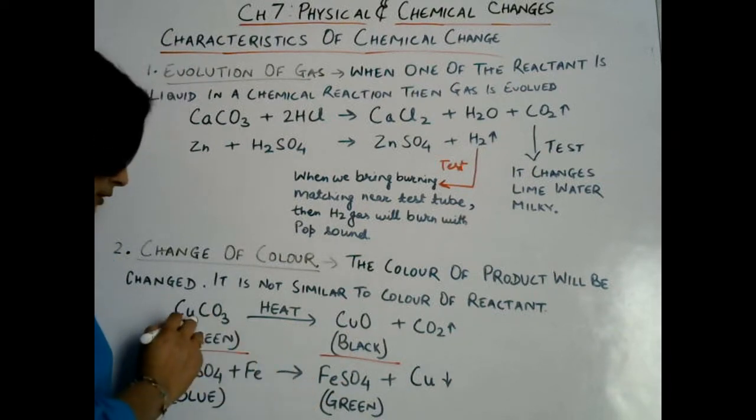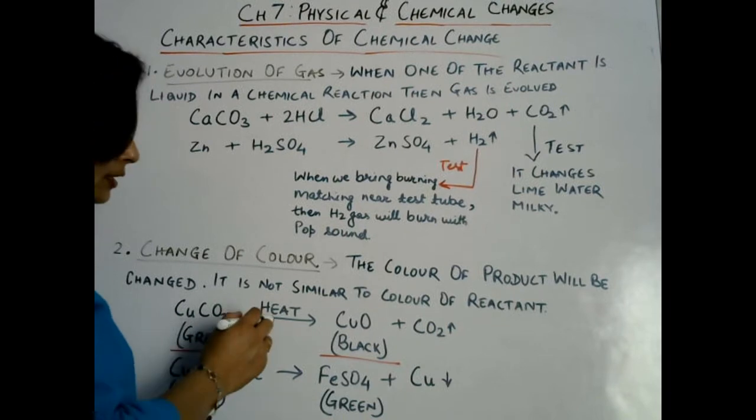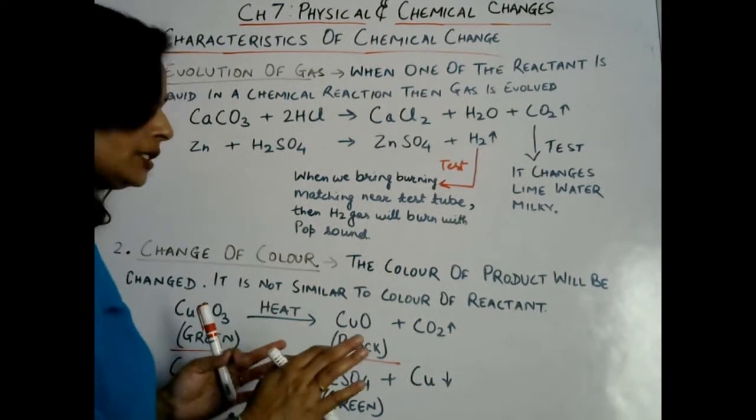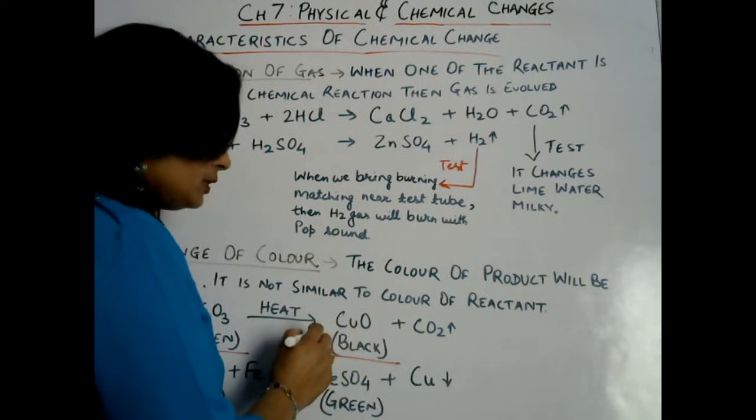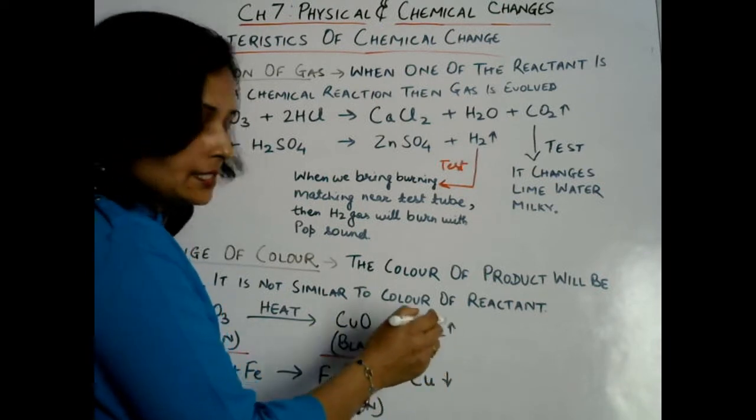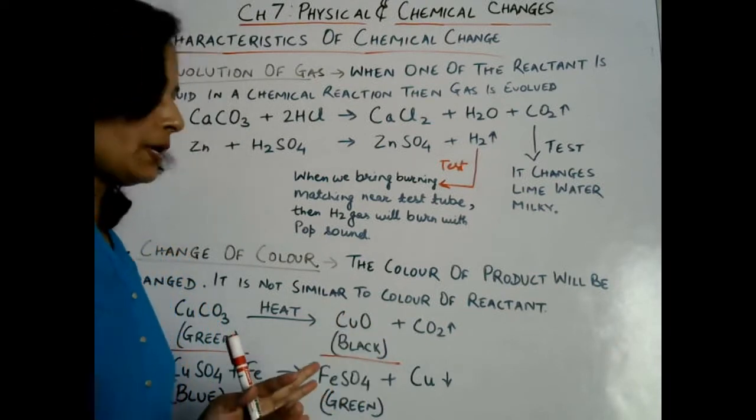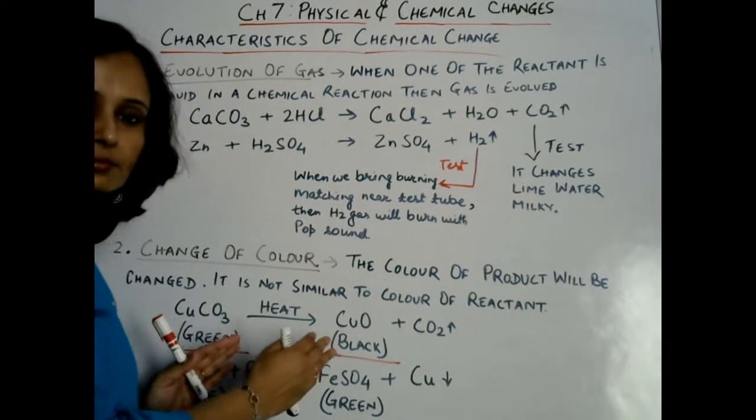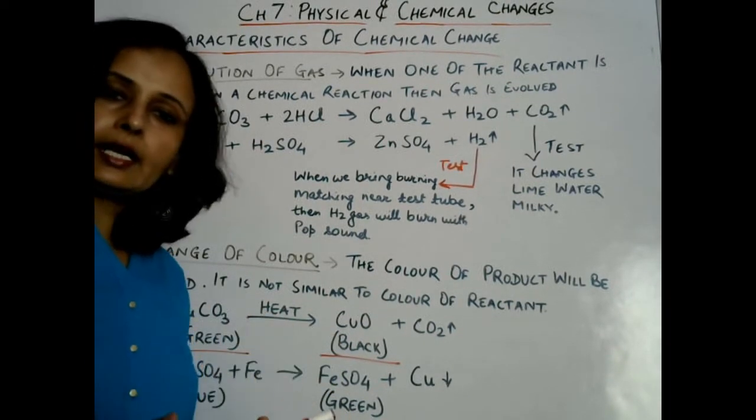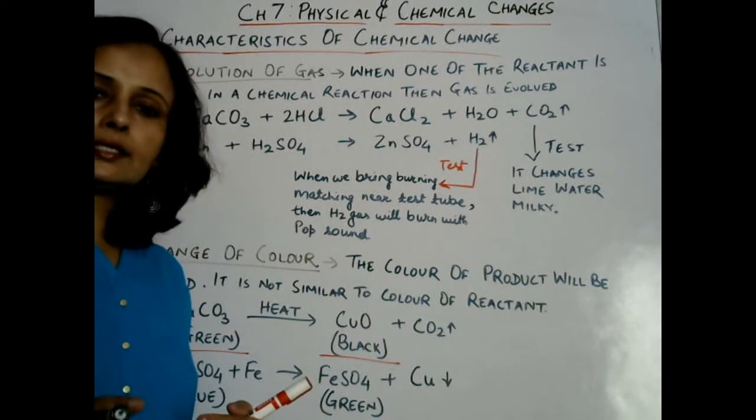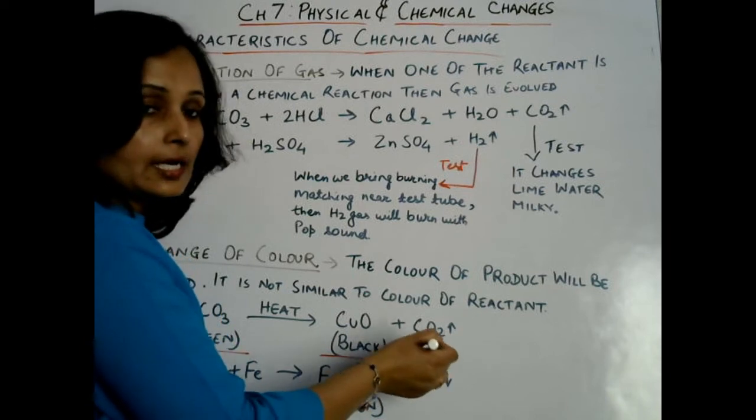For example, when copper carbonate, which is green in color, is heated strongly, copper oxide will be formed and carbon dioxide gas is evolved. The color of copper oxide is black. Okay, so there is a difference in color. In the beginning it was green in color, and now after the reaction it is black in color. And here it is also showing that carbon dioxide gas is released.